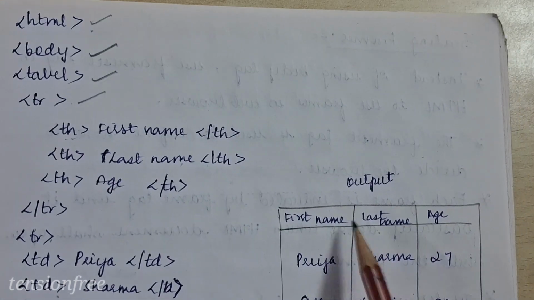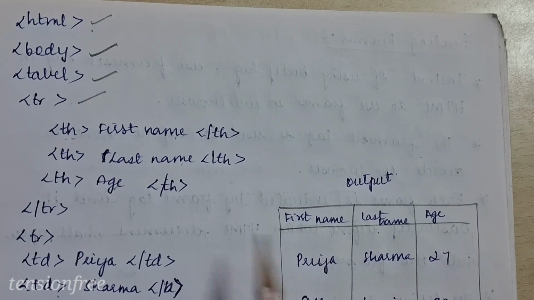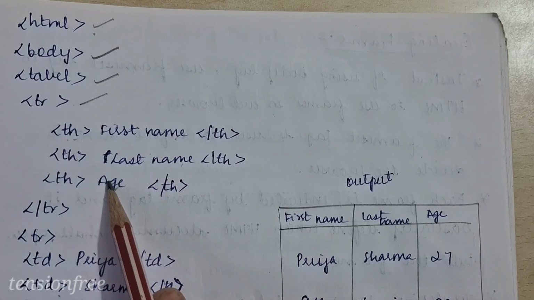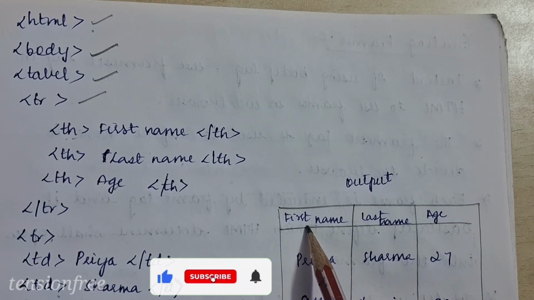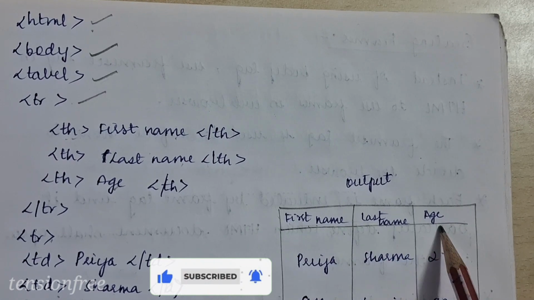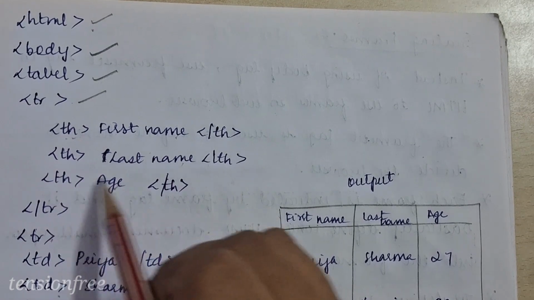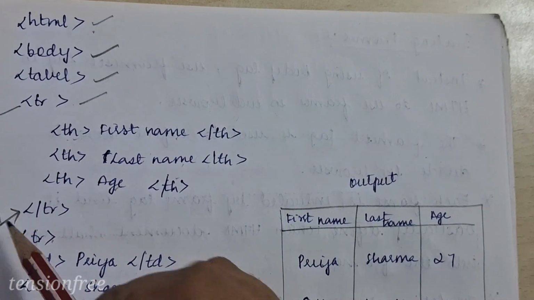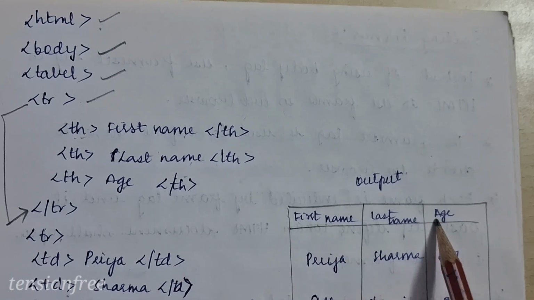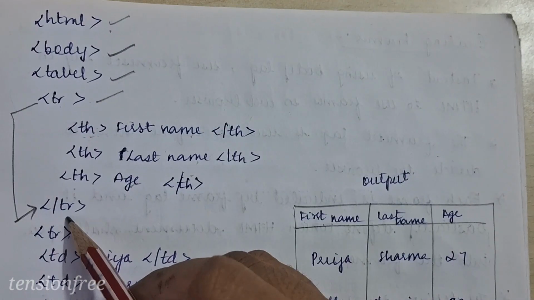Look at this in the output. This is the header section. As we have written first name, last name, age here, in this header section we are going to display first name, last name, age. As we completed the header section, we closed all the tags. Now we have to close this row tag. This row has been completed, right? So we are closing this tr.